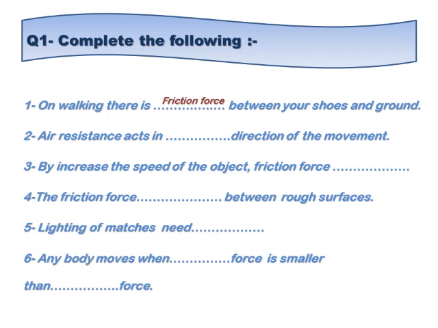Is it the same direction or opposite direction of the movement? Opposite direction of the movement. Number three, by increasing the speed of the object, friction force increases or decreases? The direct relation? Yeah, increases.